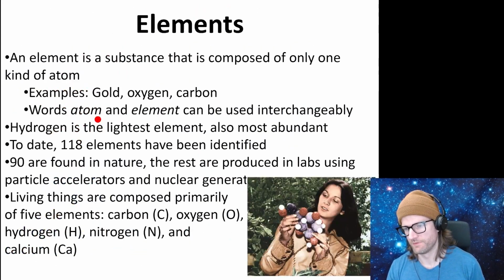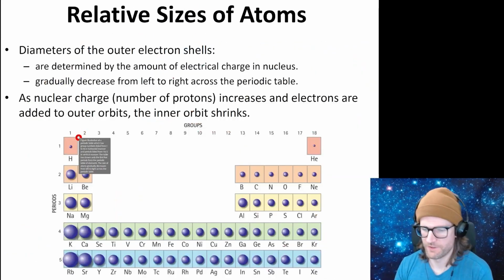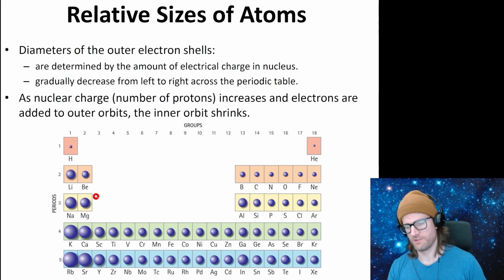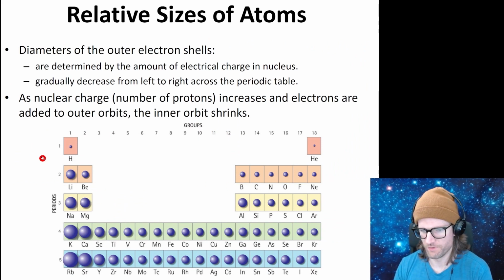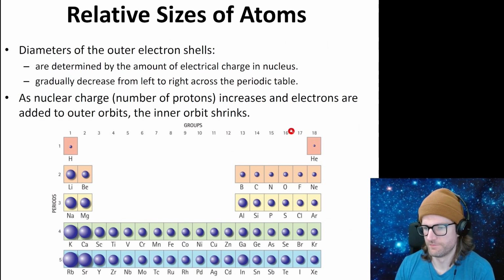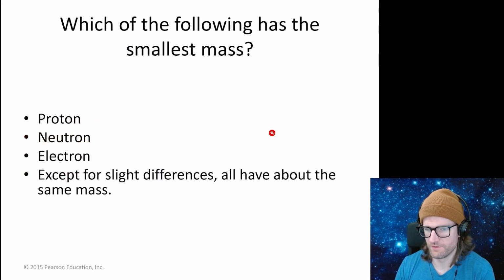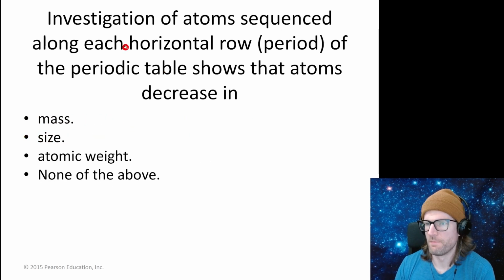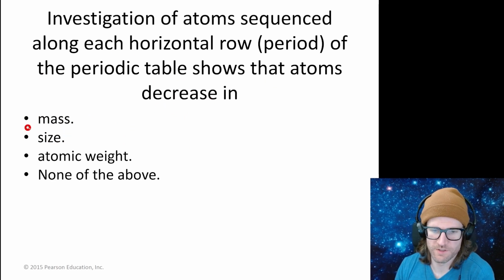Went too far. Here. In fact, this one is better. Right, as we go down and across this way, as we go from the left side to the right side, atoms get smaller. Okay, so if we go to that question, where are we? Okay, along each horizontal row, the period shows that atoms decrease in size, so as we go across the row, they should decrease in size. Increase in mass, decrease in size.